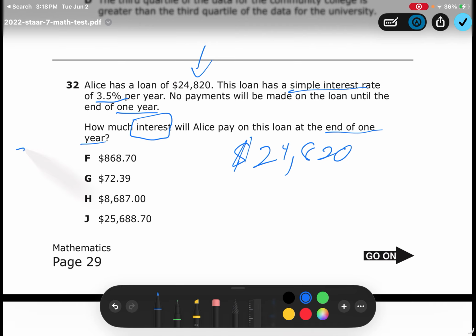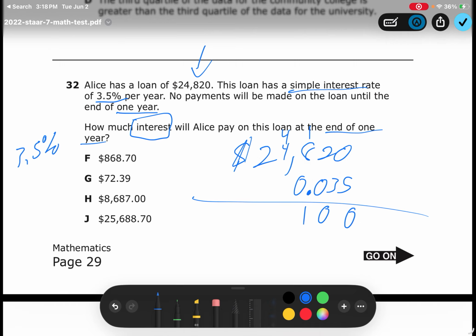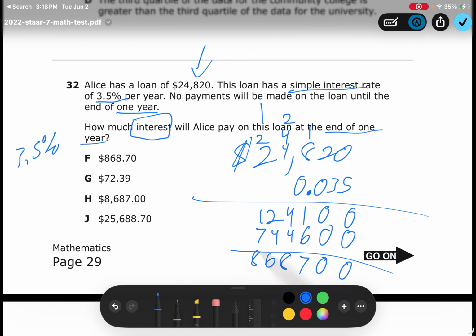Right. So 3.5% is going to be 0.035. So now dots right here. 5 times 0, 0, 10, 41. 5 times 4 is 20, plus 4 is 24, and then that's 12. Next one is 3, so 0, 6, 24. And 3 times 4 is 12, 14. 3 times 2 is 6, 7. 0, 0, 7, 8, 6, 8.